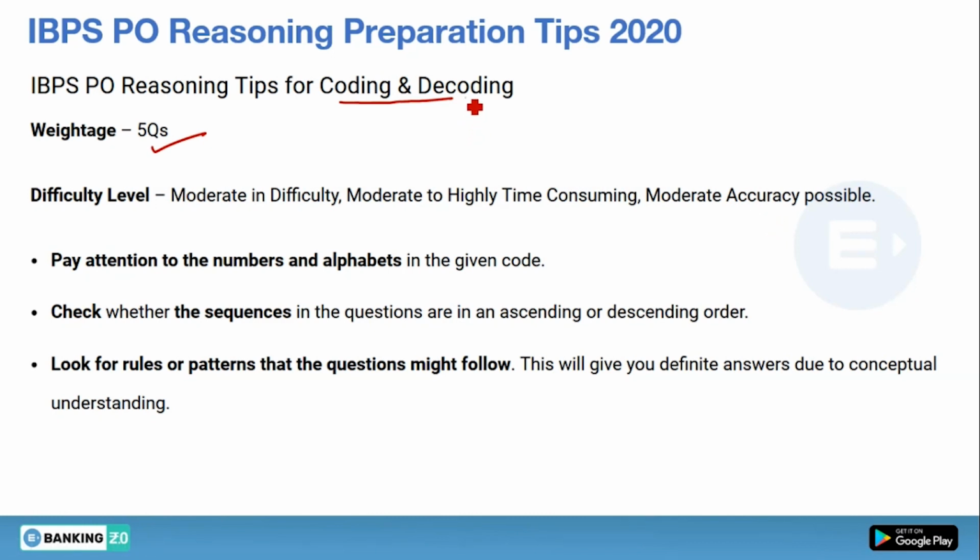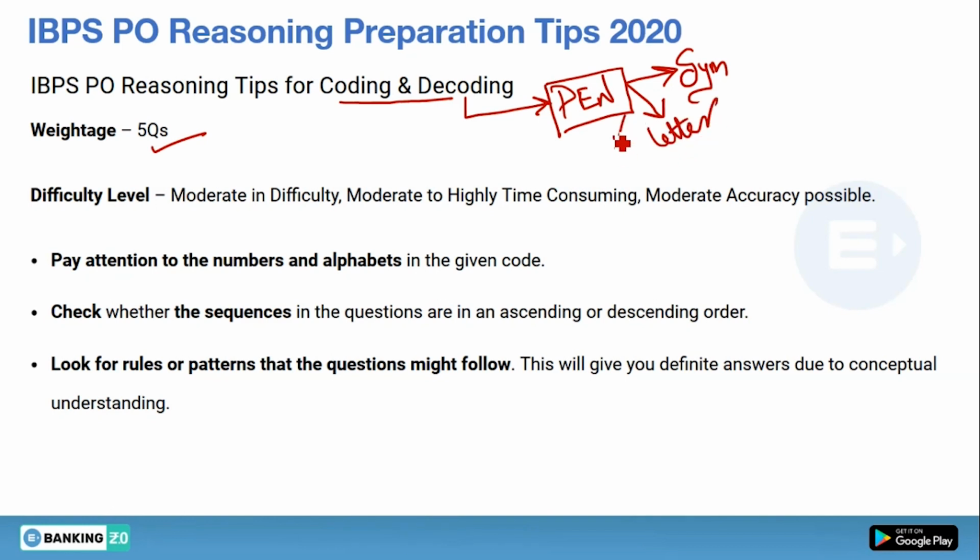So what is coding and decoding? Suppose a word is given to you, that is pen. This readable word can be converted into an unreadable format, such as this pen can be converted into symbols by using some sequence, letters again, and numbers. So you have to analyze which pattern is being followed, whether pen is converted into symbols or letters or numbers. You have to analyze the sequence and pattern.